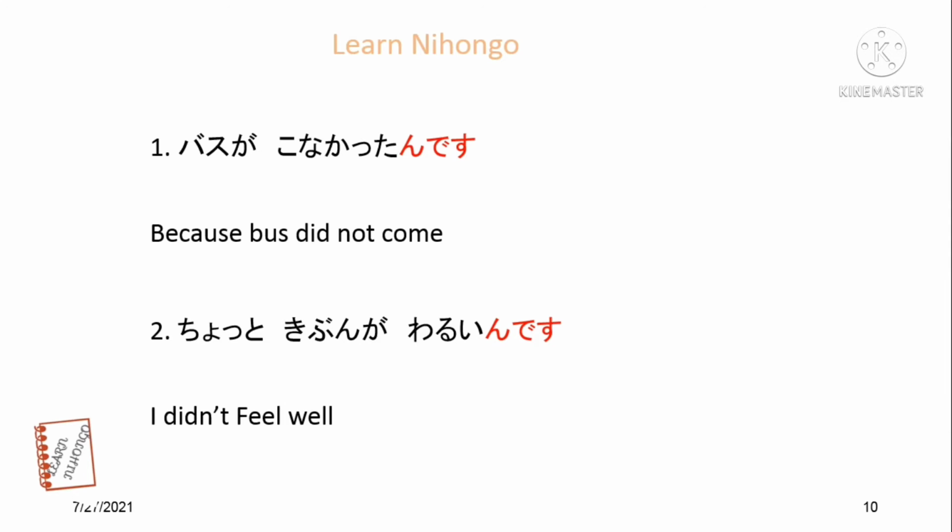But if somebody is speaking in this form, you should understand. That's why we have to study this form, and for the exam it will come. Chotto kibun ga warui n desu. I don't feel well. Kibun ga warui means not feeling good. We don't use this form much in daily life, but you should know what they are saying when somebody is speaking in this form. And this will come in your JLPT exam, and it will also help you for chokai, the listening section.